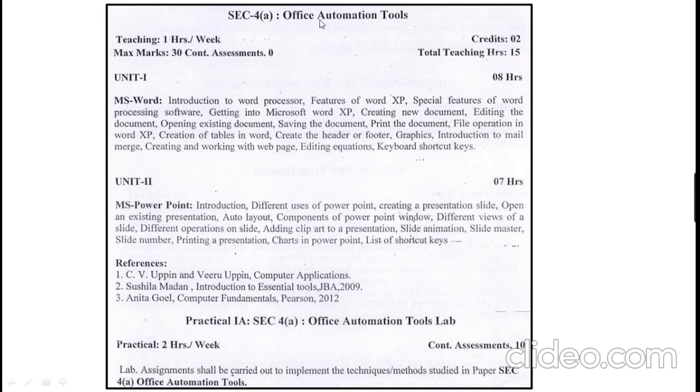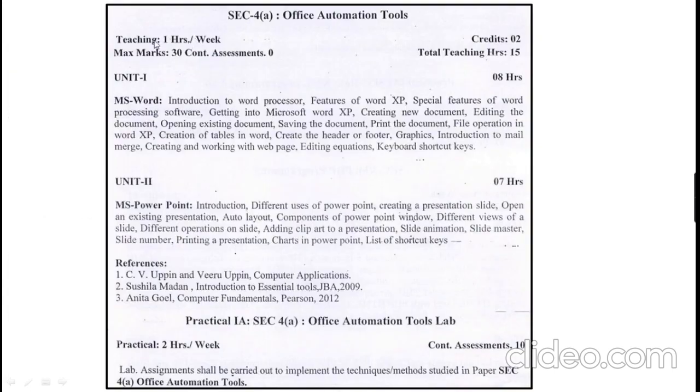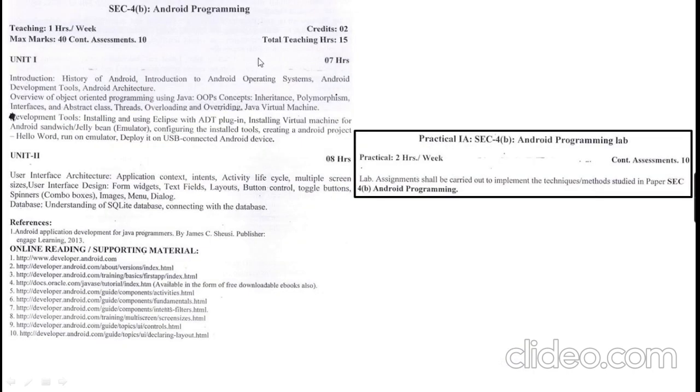In the skill enhancement 4 paper, you can choose office automation tools or you can go for Android programming. If you choose office automation tools, you will have 2 units. The first unit is about MS Word and its concepts or the tools which you study in MS Word, and unit number 2 is MS PowerPoint and its concepts. You can refer to these books for these 2 units, Word and PowerPoint, and the practical assessment is carried out for 10 marks. Android programming also has 2 units.